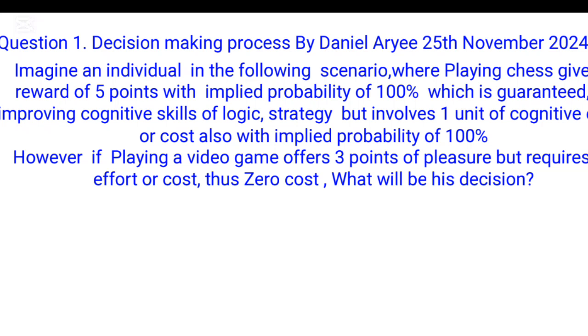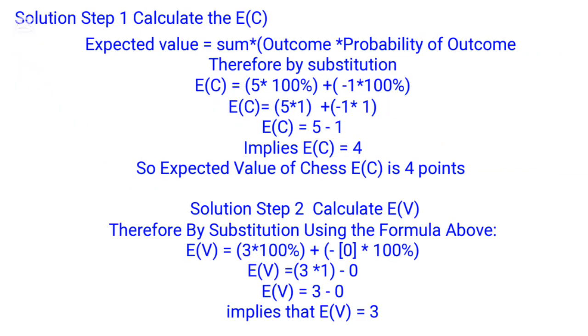Now for the individual to make a decision of choosing either options, we would have to calculate the expected value based on reward R and effort cost E for both chess and video game using the expected value formula. So solution step 1 for expected value of chess. The formula is given as expected value equals sum of outcome multiplied by the probability of outcome.